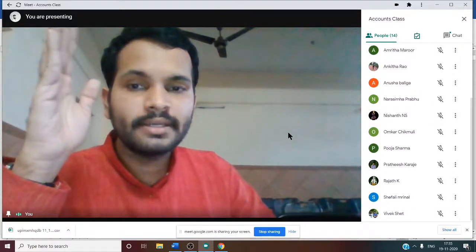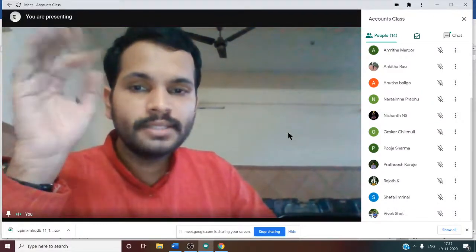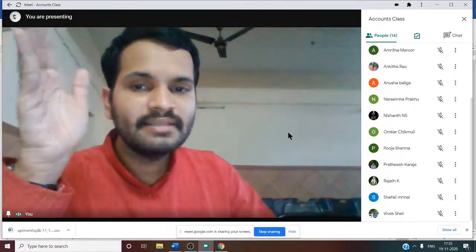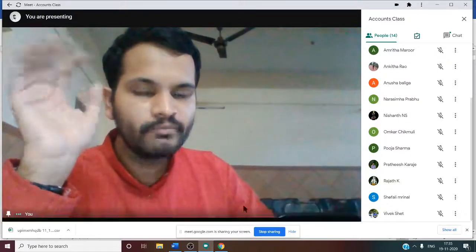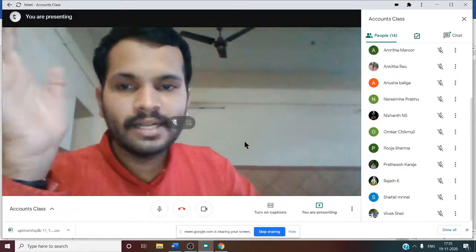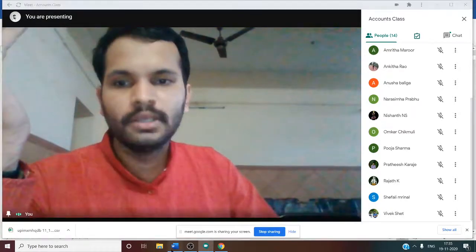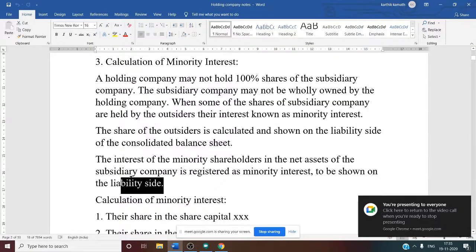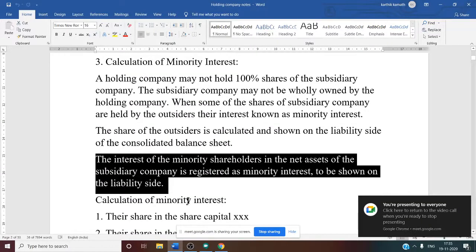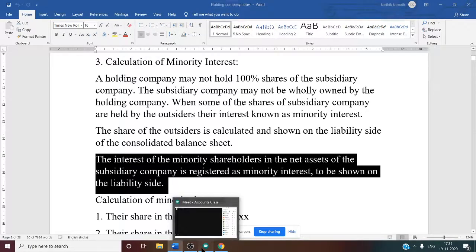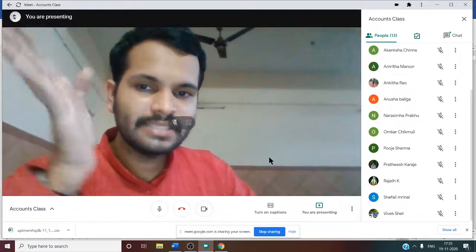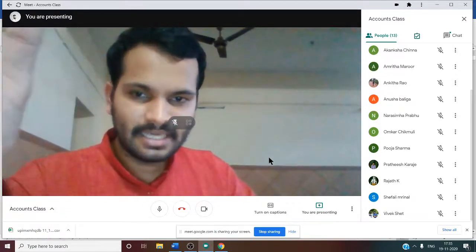Just as you write creditors and other loans on the liability side, similarly this also appears. Total minority interest you need to show on the liability side because it is the outsiders' claim and the holding company is not concerned about that. The interest of minority shareholders in the net assets of the subsidiary company is registered as minority interest and shown on the liability side. What do you mean by net assets? Net assets means assets minus liabilities.